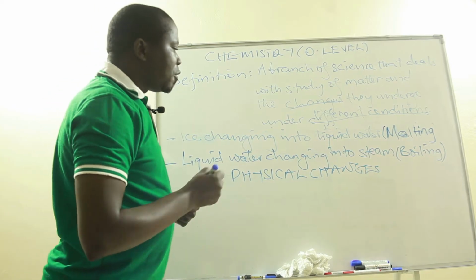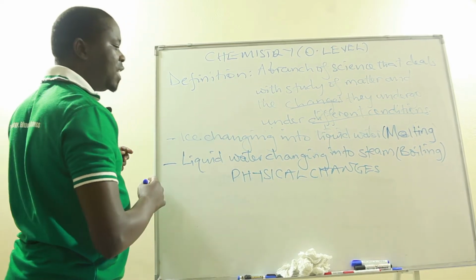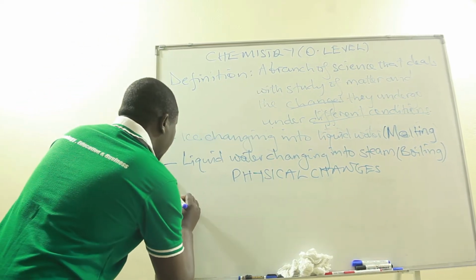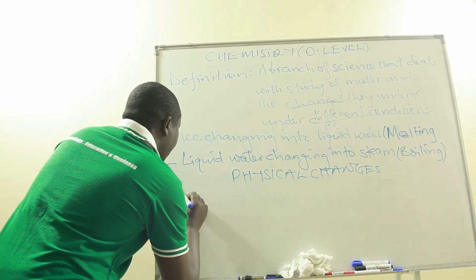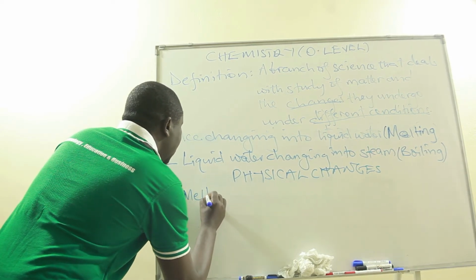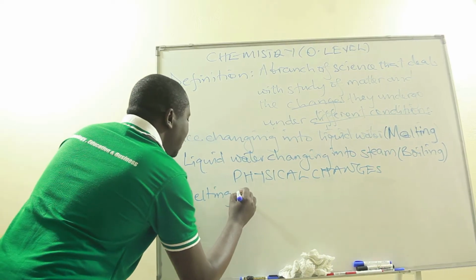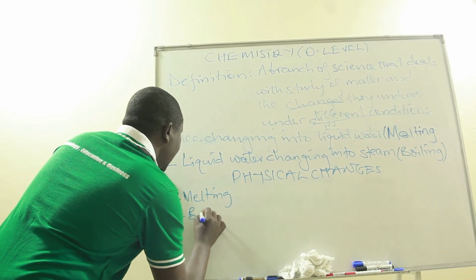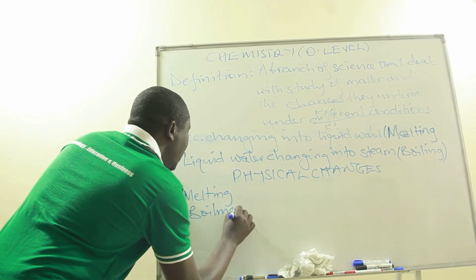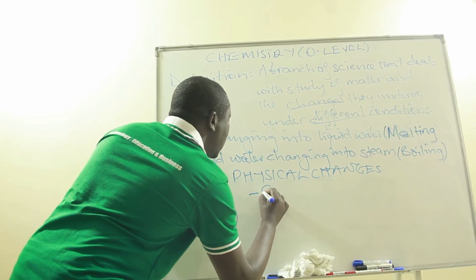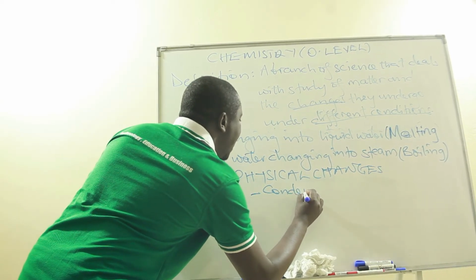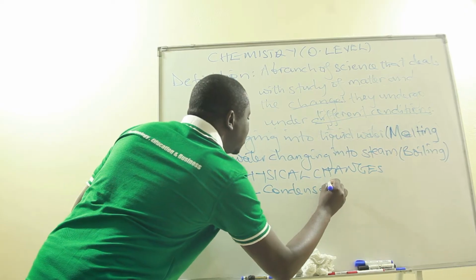So I want to give you more examples of physical changes which matter can undergo. We have a change like melting, which we have already talked about. We have the process of boiling. We have got the process of condensation, where a gas changes back into a liquid.